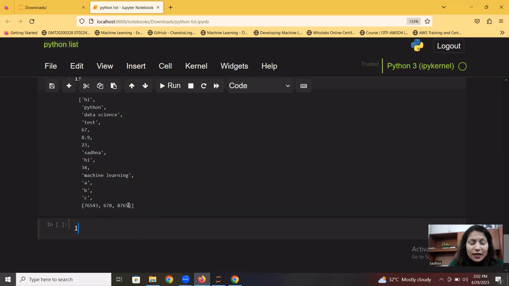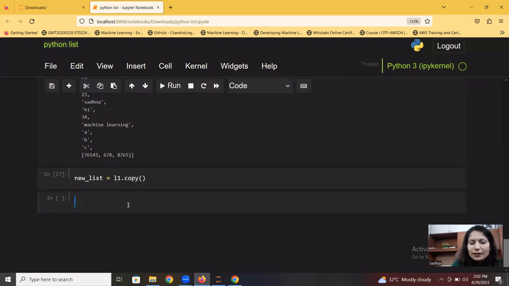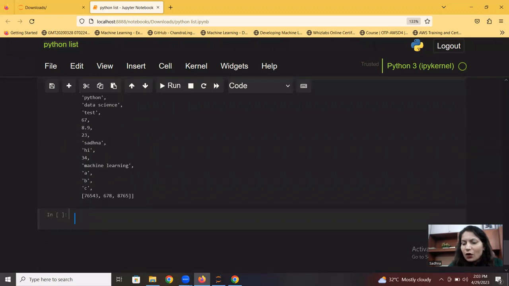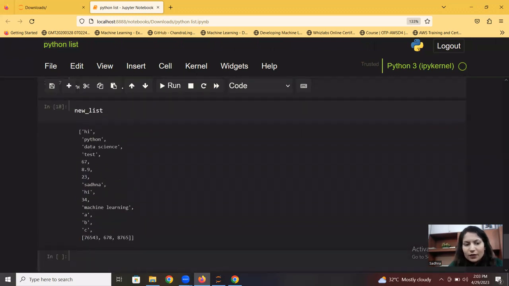Now let's say I want to copy the existing list and store it in a different list, how to do it? So there is a copy function. You can copy the existing list and store it into a new list. Right, I have given this name. So once I run it, I call new underscore list. It will be a copy of L1. So this is how we can copy an existing list.